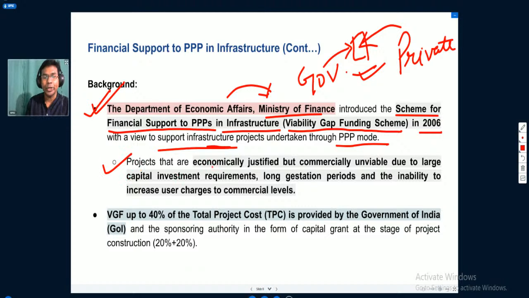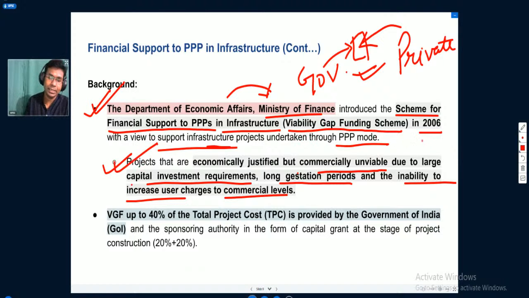Projects that are economically justified but commercially unviable due to large capital investment requirements, long gestation period, and the inability to increase user charges to commercial levels will be considered under this viability gap funding scheme of 2016.